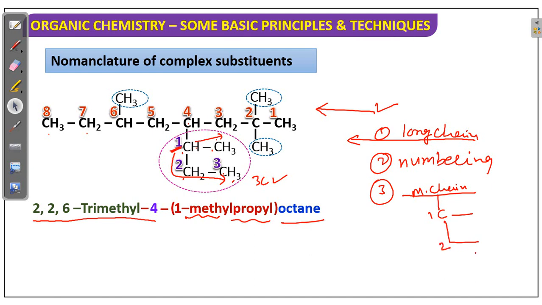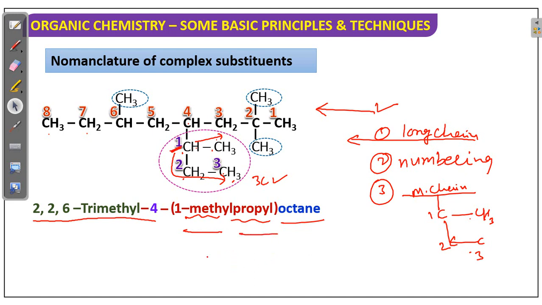Here it is the long chain, 1 2 3. Okay, now it is again a substituent. Total 3 carbons are there, that's why it's a propyl. In this propyl, on the first carbon a methyl is there, that's why 1-methylpropyl. See here, 1-methylpropyl.